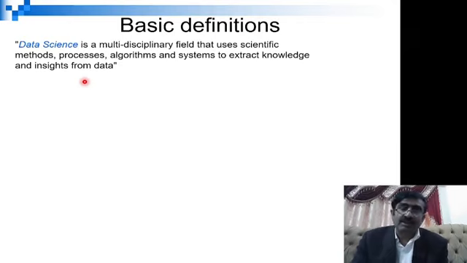Then the process is a combination of a few steps. It starts from data collection: how you will collect the data, what the way was, and whether the data will be biased or not biased. Then you will process this data, and after this you will clean it.